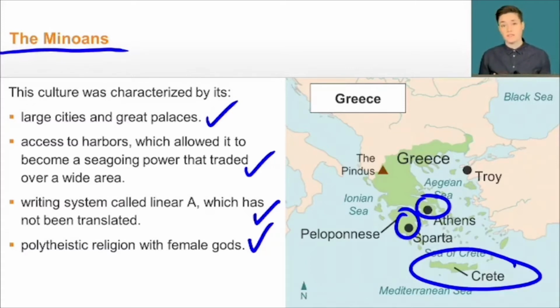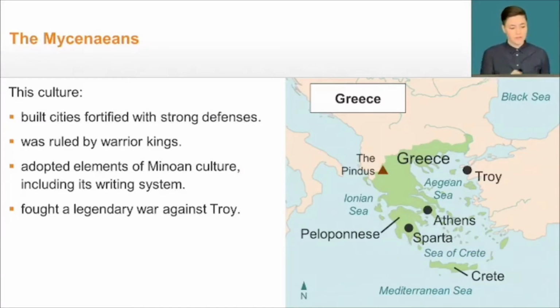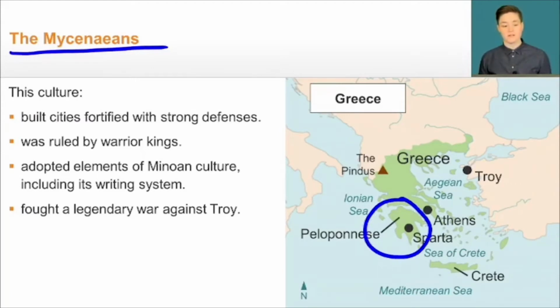The Minoan civilization was quite prosperous, and it significantly influenced the next Greek civilization, which was the Mycenaeans, which we'll take a look at now. So you can see the Mycenaeans here, and in particular they grew up on the Peloponnese, right here, the peninsula. This culture built cities fortified with strong defenses and was ruled by warrior kings.